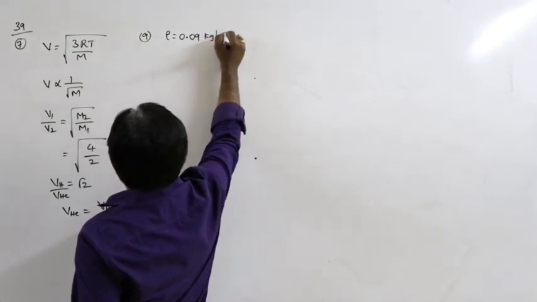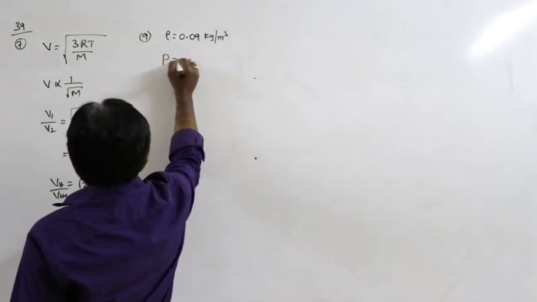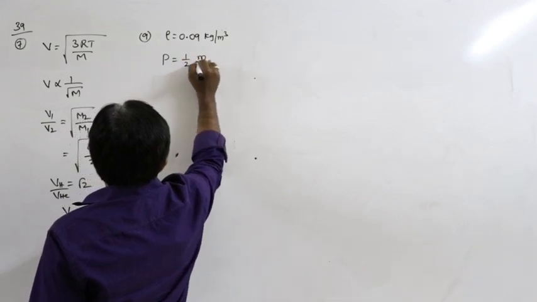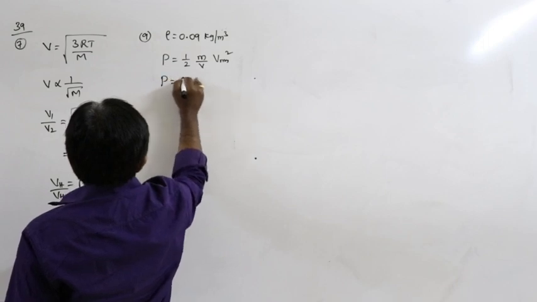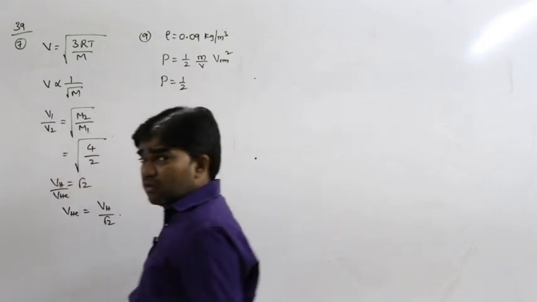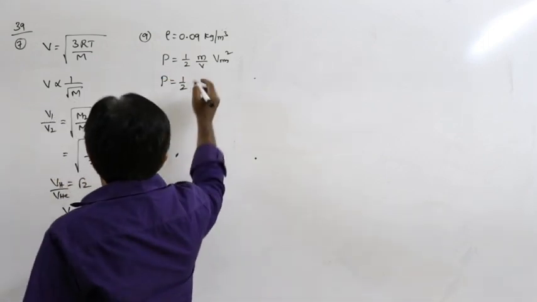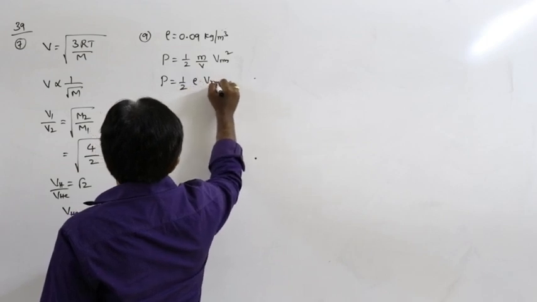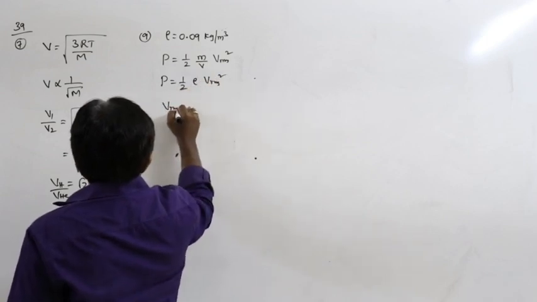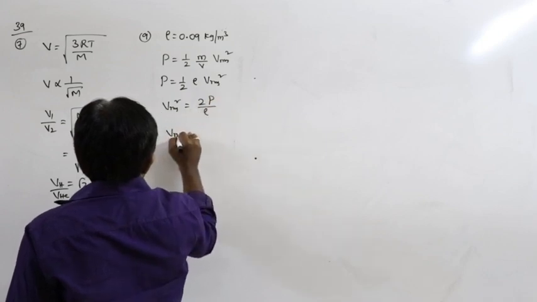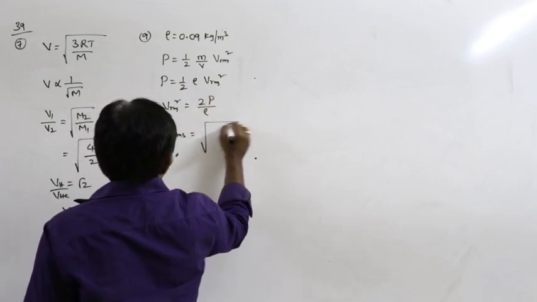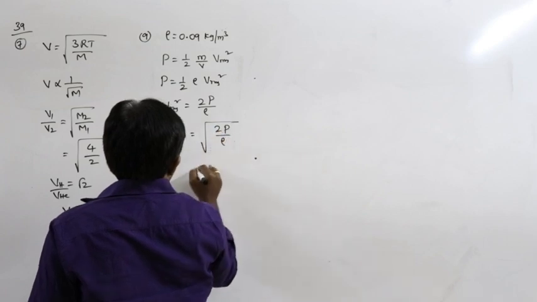We know the pressure of the ideal gas is half mass by volume into V RMS square. Pressure is equal to half into mass by volume, which is density rho, into V RMS square. So V RMS square is equal to 2P by rho. So V RMS is equal to under root 2P by rho.